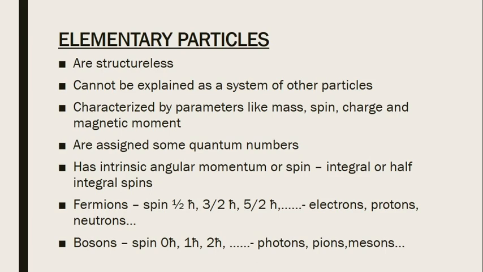So they are the elementary particles. Electron, proton and neutron were considered as the elementary particles. But with the discovery of the photon, the number of elementary particles increased to 3 plus 1, that is 4.